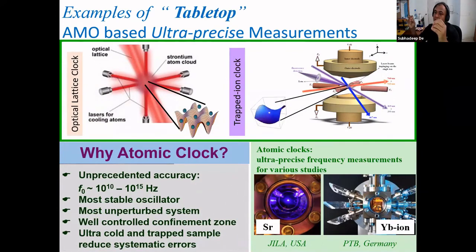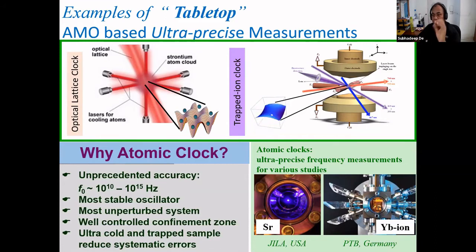One is with neutral atoms, the other could be with charged particles, singly charged ions. So this left figure, with neutral atoms, cooled to a few tens of nanokelvin temperature and then loaded into an optical lattice. This is the picture of an optical lattice used to localize these neutral atoms. And then once they are localized, you probe the clock transition. Clock transition is one of the forbidden transitions. That means classically those transitions are not allowed, but quantum mechanically there is a certain possibility to drive that transition.